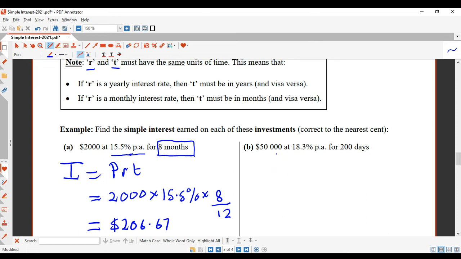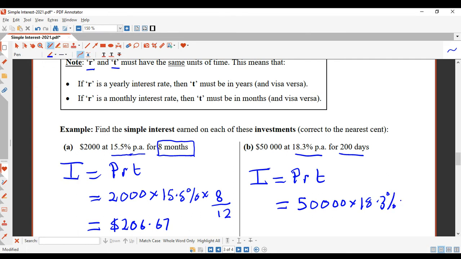Okay, so let's try part B now. Part B, this time we've got a yearly interest rate again, but this time it's days. So write the formula down again, I equals PRT, and then $50,000 times 18.3% times, now 200 days is not a full year, it's a fraction of a year, so 200 divided by 365, because there's 365 days in a year.